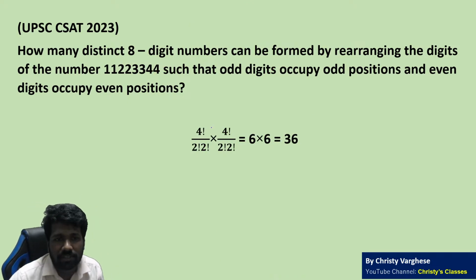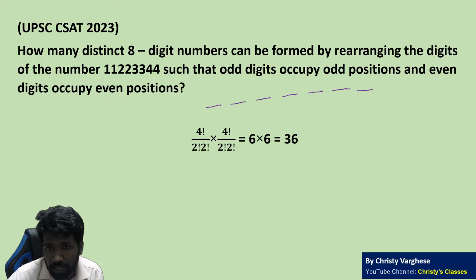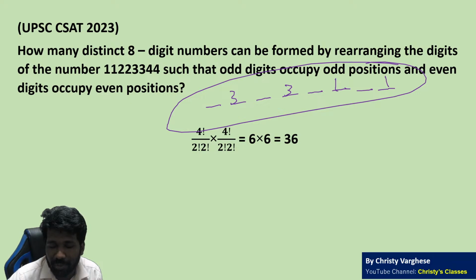If the question says that you can only fill the odd position and leave the even position, like I am telling that I am only ready to fill the odd positions. So I fill 1 here, 3 here, 3 here. Is this a valid arrangement according to the question? No, right?